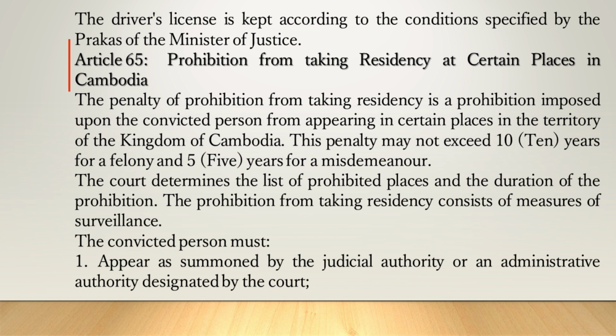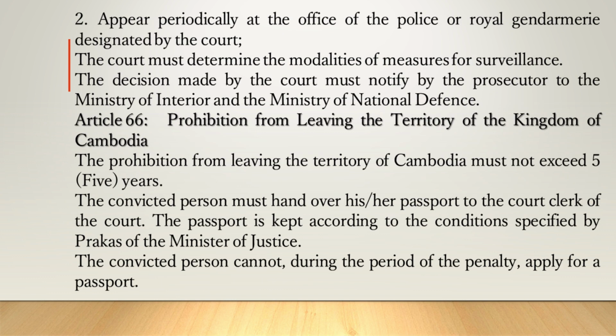The prohibition from taking residency consists of measures of surveillance. The convicted person must: 1. Appear as summoned by the judicial authority or an administrative authority designated by the court. 2. Appear periodically at the office of the police or royal gendarmerie designated by the court. The court must determine the modalities of measures for surveillance. The decision made by the court must be notified by the prosecutor to the Ministry of Interior and the Ministry of National Defense.